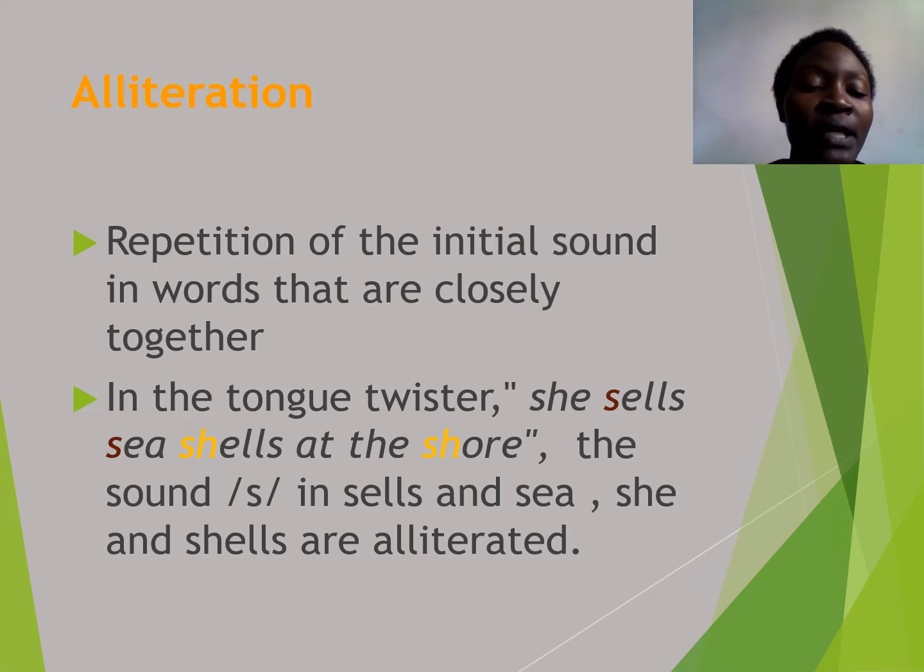Another instance of alliteration can be seen in the tongue twister: if I can't tie a tie. Why can't I tie a tie? So that sound is alliterated. So I hope when you're given a poem to analyze, you will be able to easily identify alliteration, how alliteration has been used as a style to make the poem what it is, to further the theme of the poem.